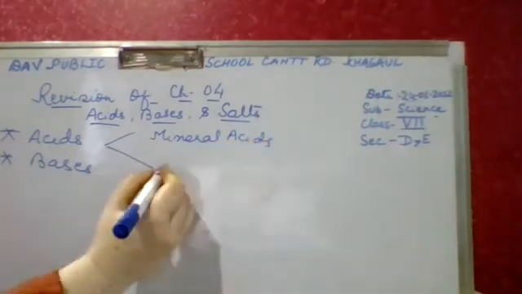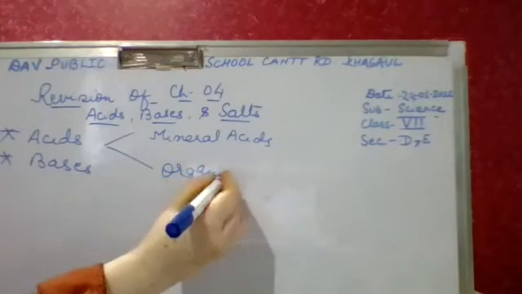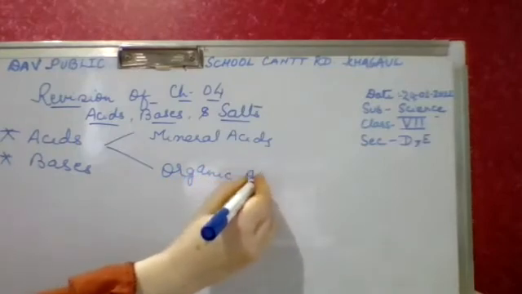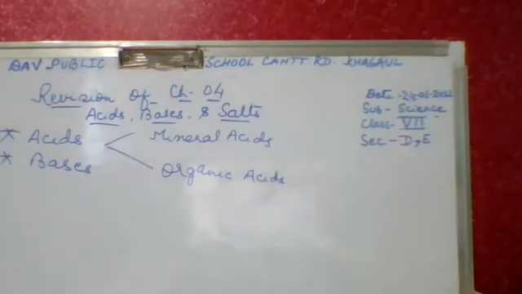Mineral acids are acids which are formed by the minerals and are present inside the earth. Example? Hydrochloric acid and sulfuric acid. Okay, correct. Then may I see organic acid?